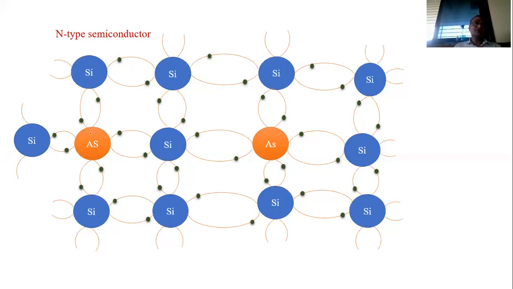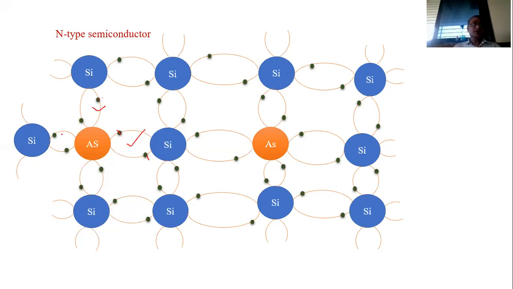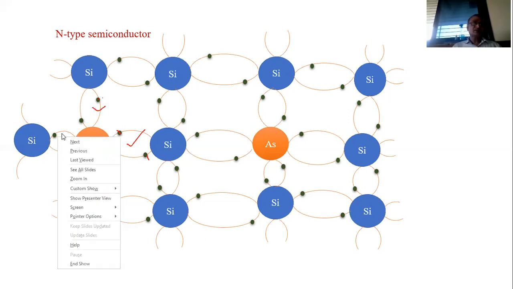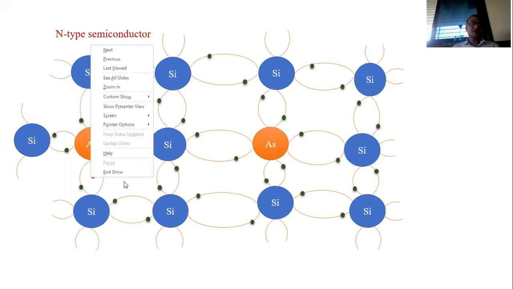Now, arsenic has 5 valence electrons. Silicon has 4 valence electrons. For this first covalent bond, 1 electron is from the silicon atom, 1 electron is from this arsenic atom. This first covalent bond is completed. In the same way, the second bond is also completed, the third covalent bond is completed, and the fourth covalent bond is also completed here.